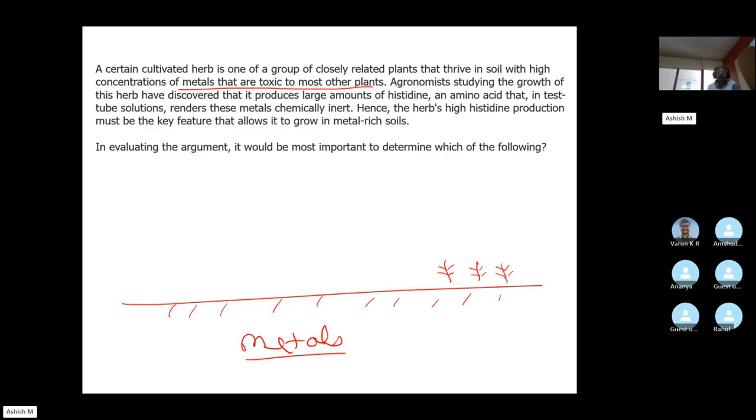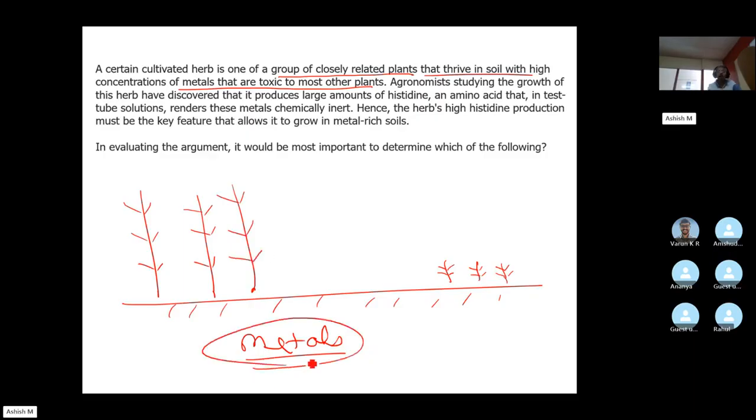However, there is a group of closely related plants that thrive in this metal laden soil.